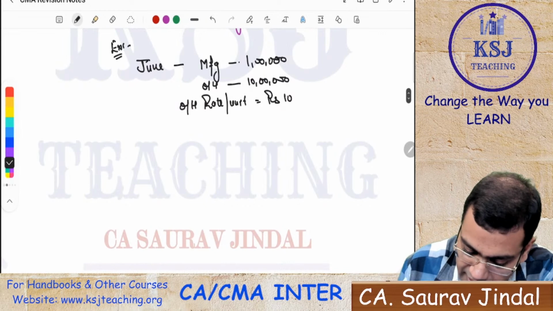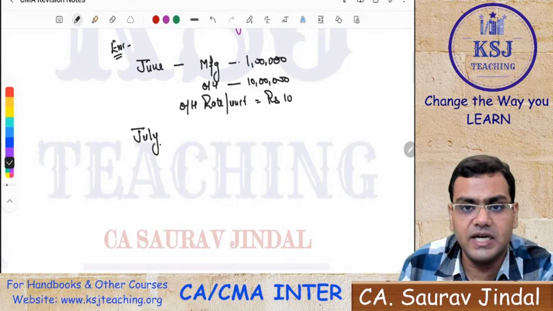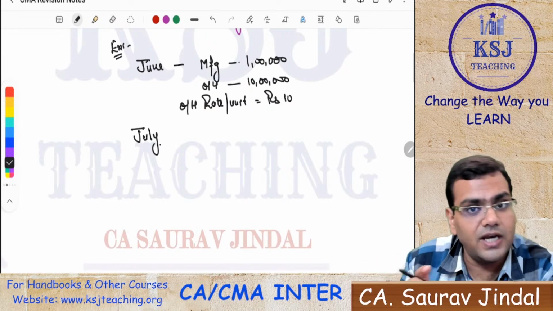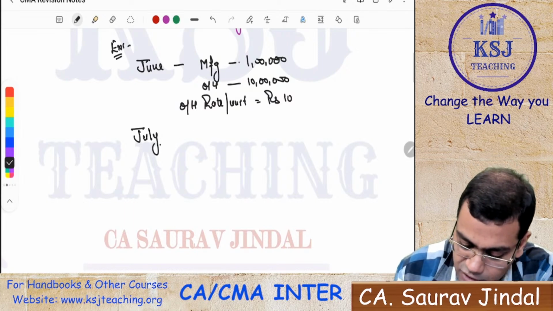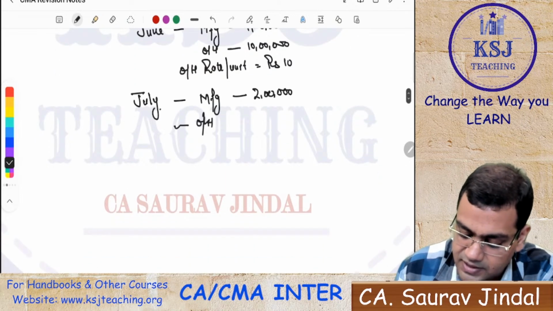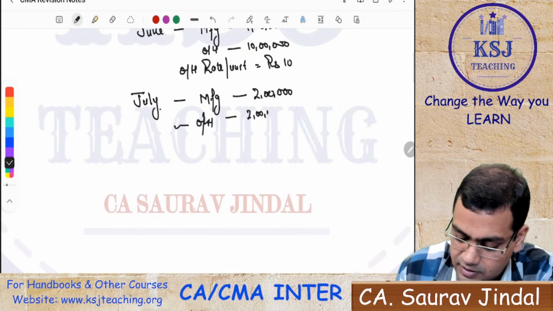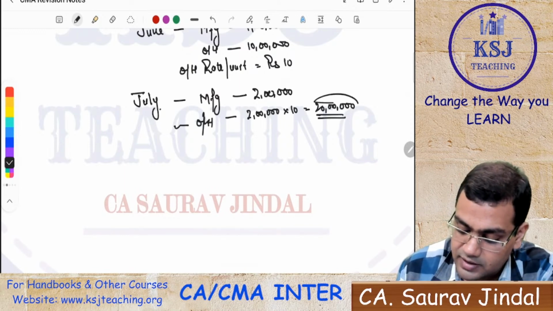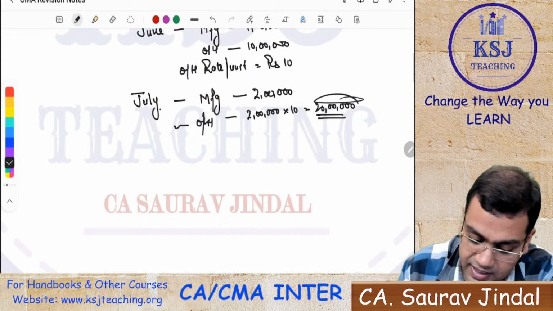Now, in the month of July, whatever is my number of units, my overhead will be 10 rupees per unit. That means you have identified that in 1 unit the overhead cost will be 10 rupees. But in the month of July, now if you manufacture, let's say, 2 lakh units, what will be your overhead cost? Based on the previous experiences, it is going to be number of units multiplied by 10 rupees, that is 20 lakh, isn't it? Now this 20 lakh is what? This is what I have absorbed.